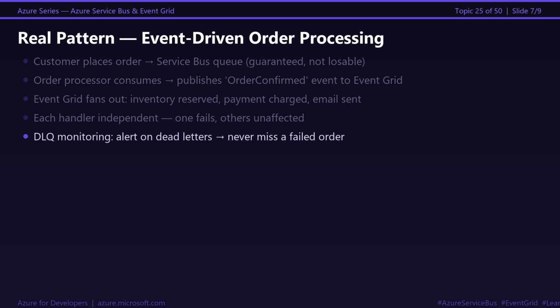Compare this to the synchronous version at the start of this video. One service down used to cascade into full system failure. Now each component fails in isolation.